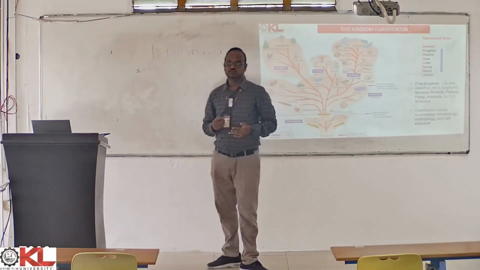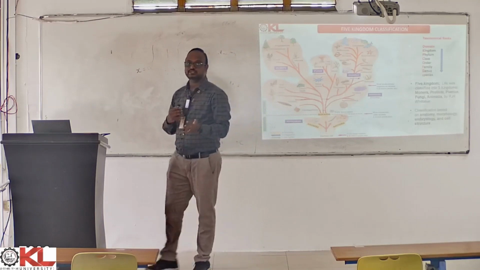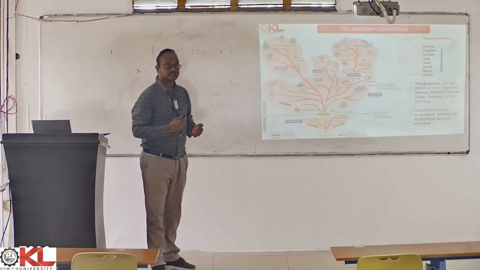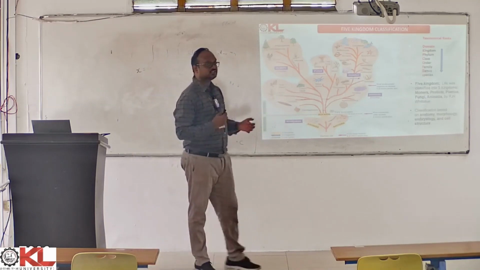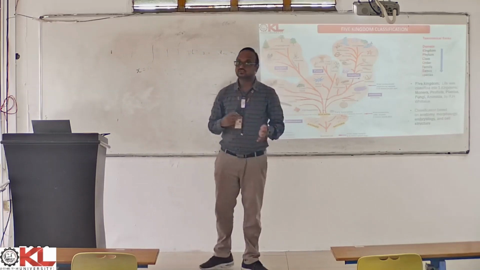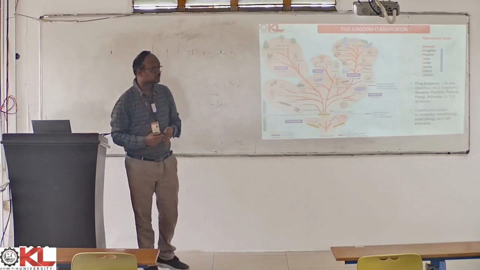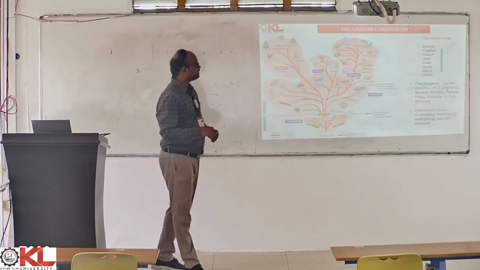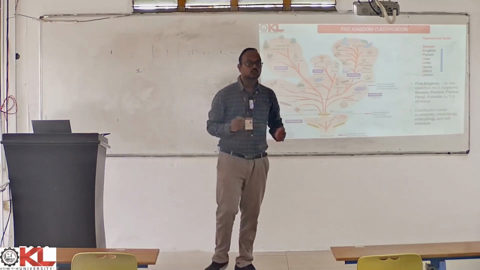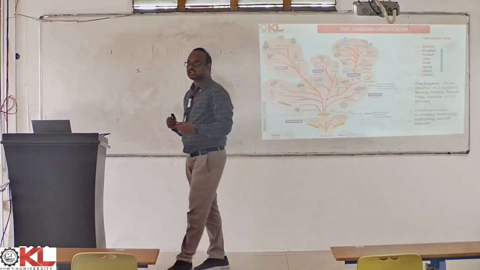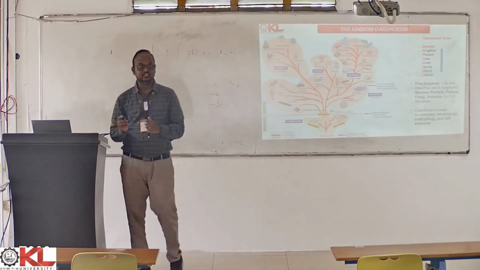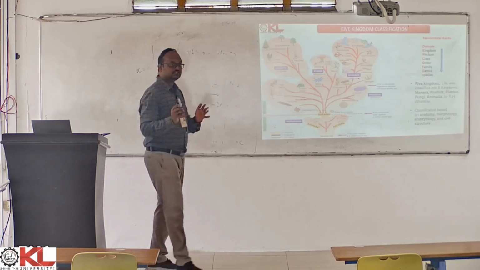So scientists have put forward so many theories and classifications, like 2-kingdom classification, 3-kingdom classification, as well as 5-kingdom classification, and so many others. Among those, 5-kingdom classification is one of the most widely accepted classifications in classifying the organisms present in this world, right?